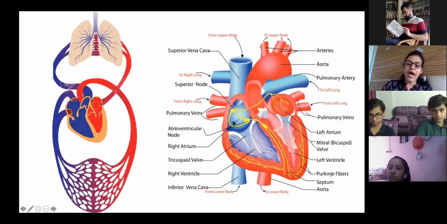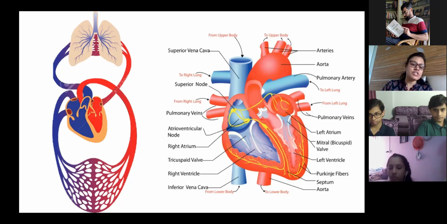Now there is a valve between the right atrium and right ventricle. What is the name of the valve? The tricuspid valve. It opens and pushes the blood to the right ventricle. Now from the right ventricle, the deoxygenated blood comes out through the pulmonary artery. So the right side is completed, blood flow through the right side of the heart. Till here you will write.